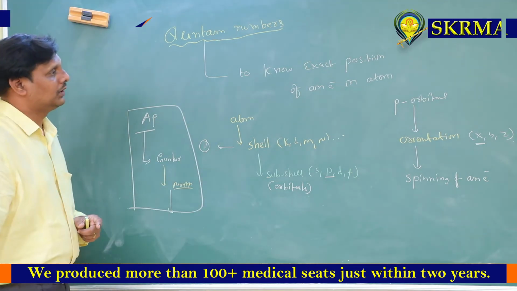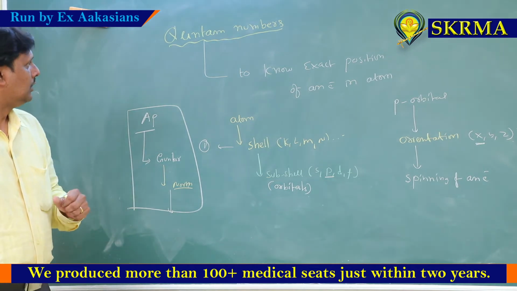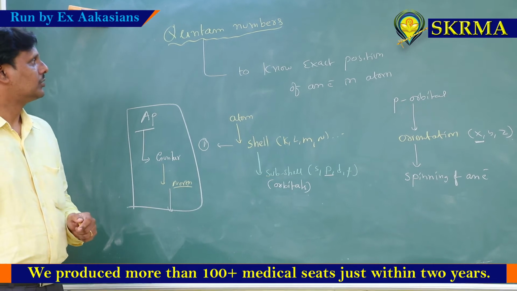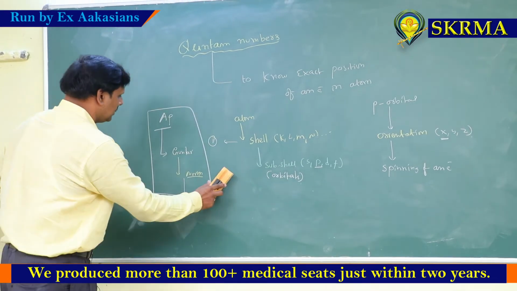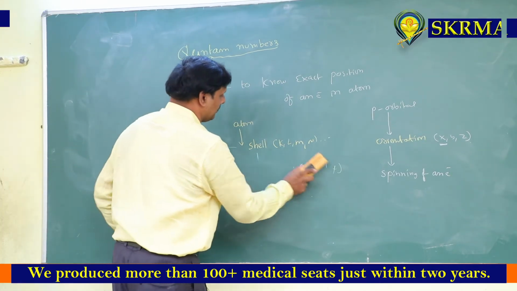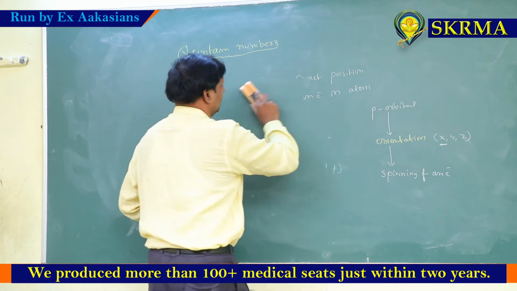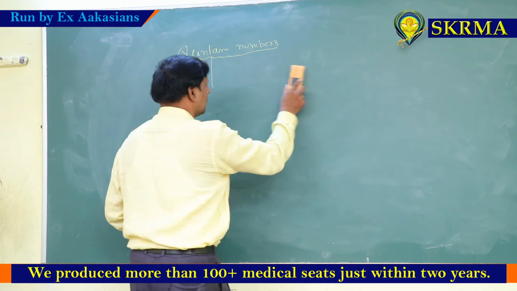So what are the quantum numbers? Now I am going to discuss each and every one individually. So this is in brief, what quantum numbers are. Now let's start. There are 4 quantum numbers, but in the Schrodinger equation 3 quantum numbers are derived. That is n, l, m, but the spin quantum number is not derived.